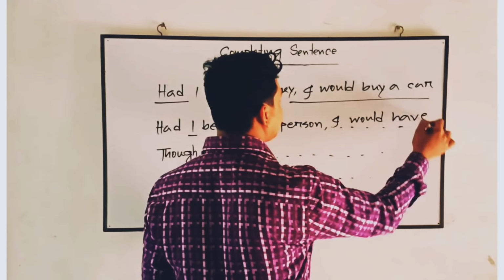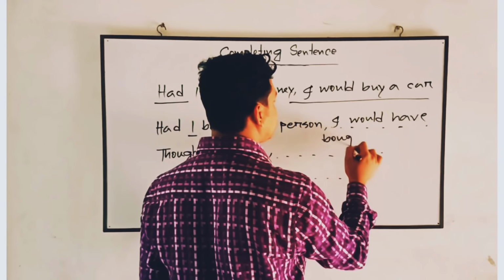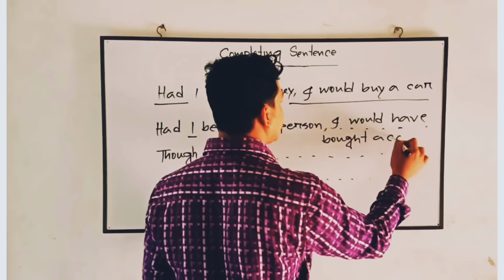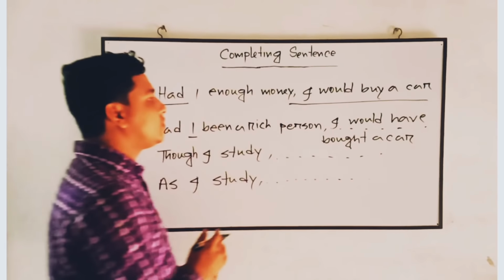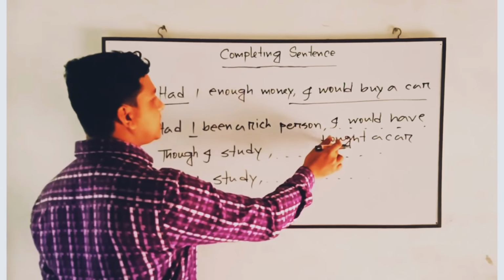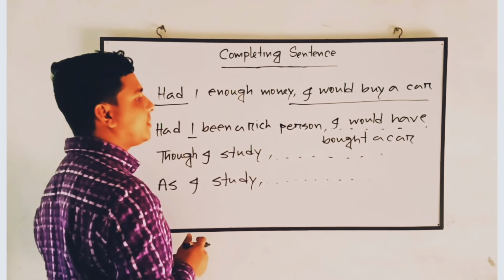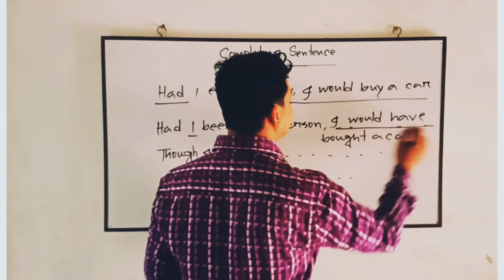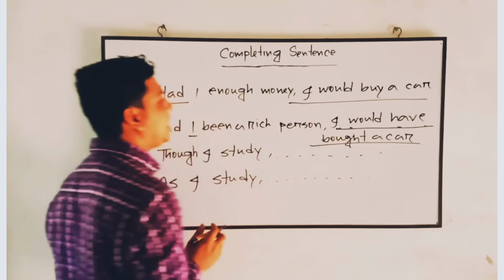have bought a car. See, after would have or could have, we will put a verb in the third form, the past participle form. Here I have put it: I would have bought a car.